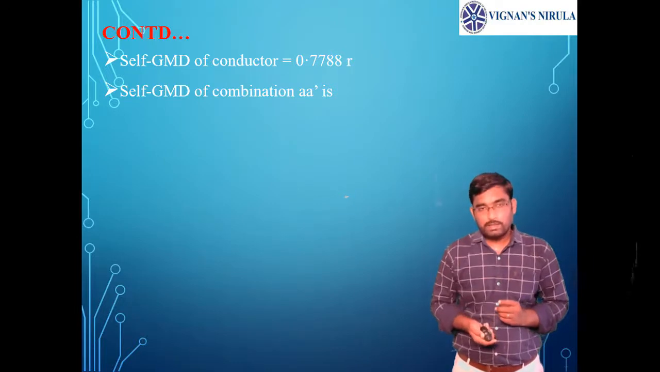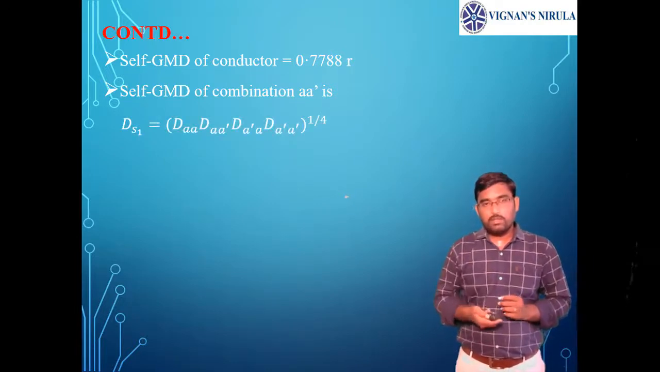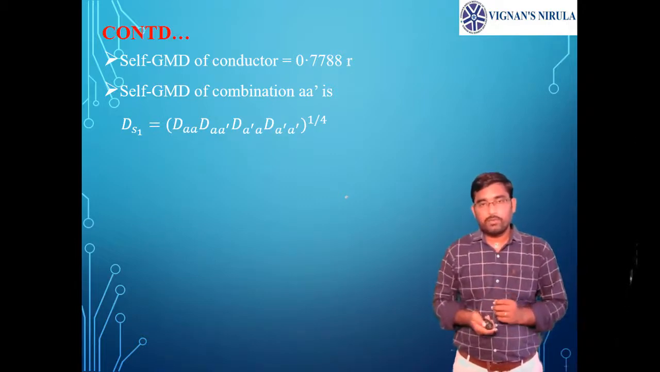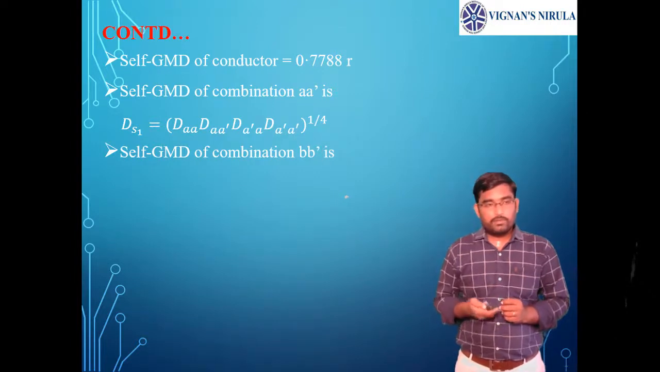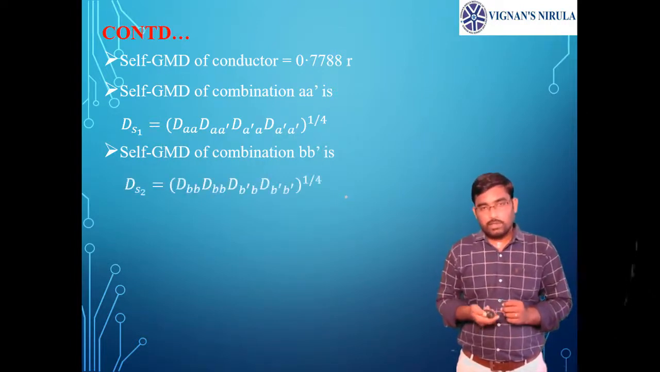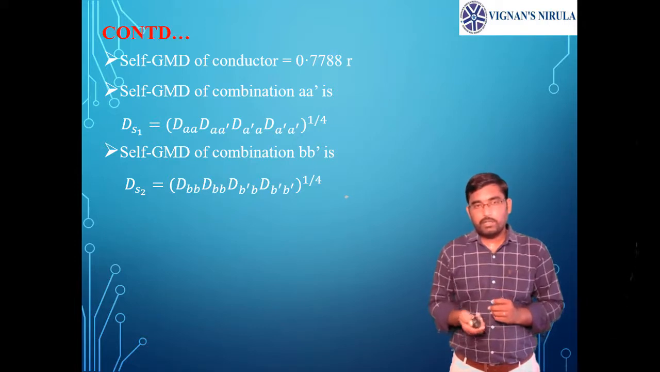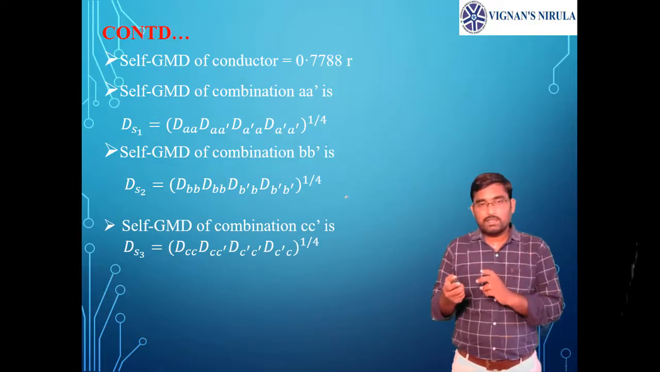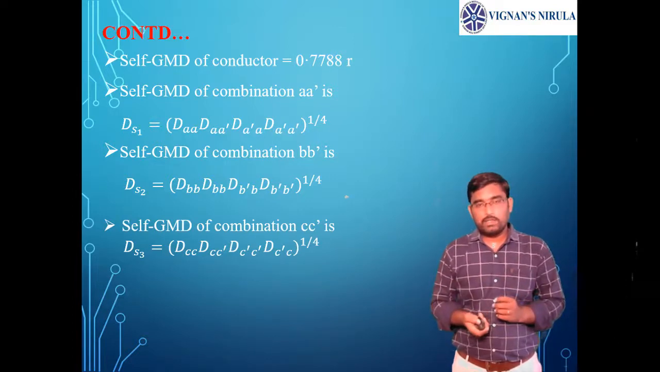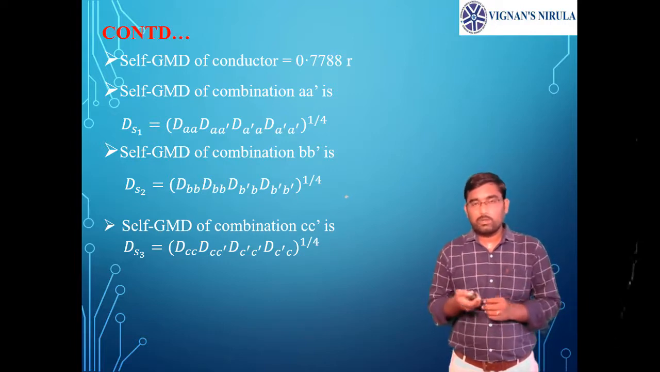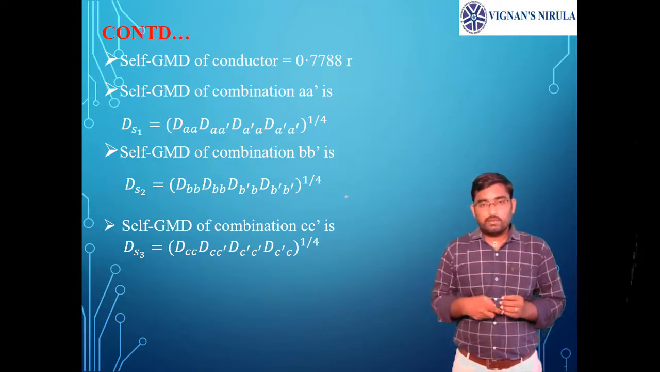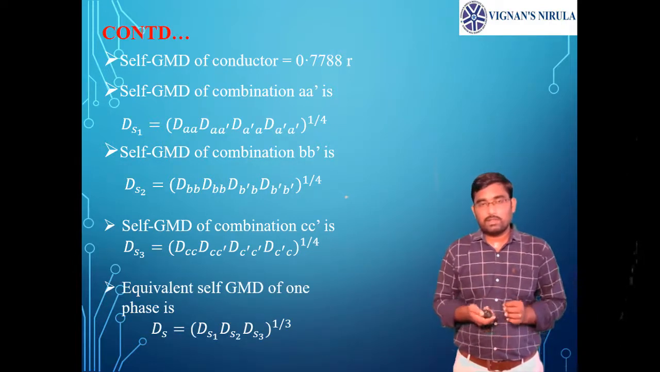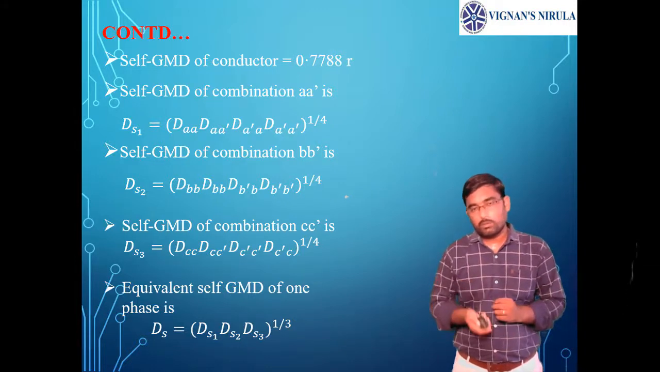So self GMD of A A dash is Ds1 equals daa into da dash a into daa dash into da dash a dash whole power 1 by 4. Now the self GMD of combination B B dash is Ds2 equals dbb into dbb dash into db dash b into db dash b dash whole power 1 by 4. Now the self GMD of combination C C dash is Ds3 equals dcc into dcc dash into dc dash c into dc dash c dash whole power 1 by 4. Now again we need to take the geometric mean of these Ds1, Ds2, Ds3. So the total equivalent self GMD is Ds1 into Ds2 into Ds3 whole power 1 by 3.